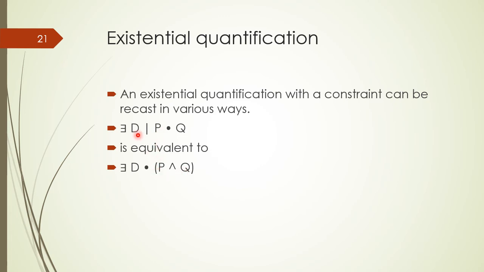If we convert this statement into a statement without constraint, then we will write there exists t with the predicate P and Q, and the constraint predicate would be part of the original predicate Q with the operator and.